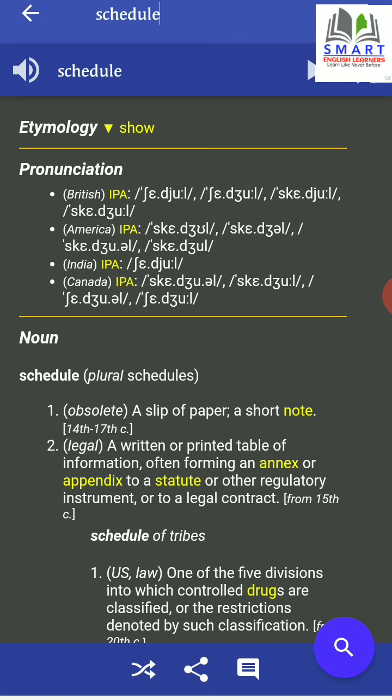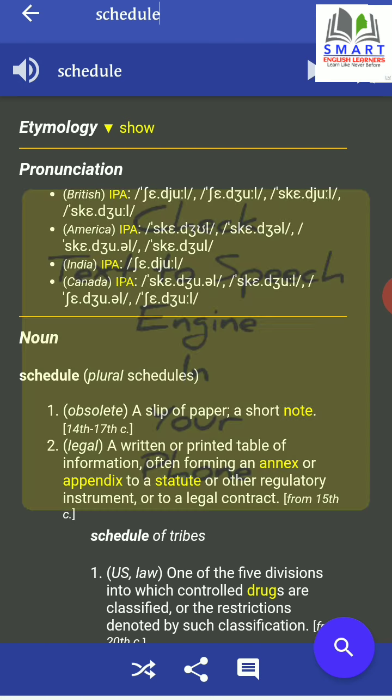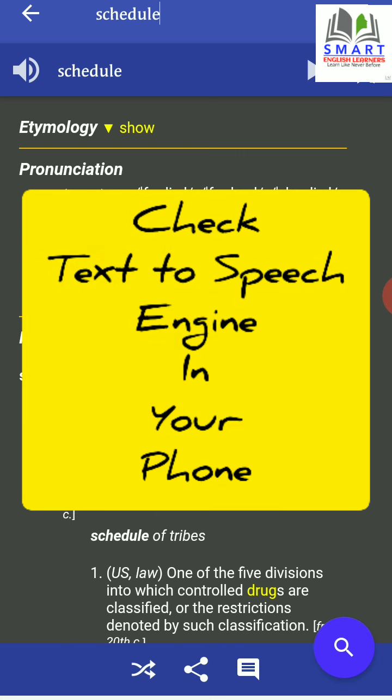The reason is the search engine installed in this phone is set to American pronunciation. There is no specific reason why I have got the American pronunciation installed. Both versions, American, British, or any other accepted version, are all right, no problem. If I change it to British, you will hear British pronunciation. We can change it according to our choice. I will show you how to do it afterwards.